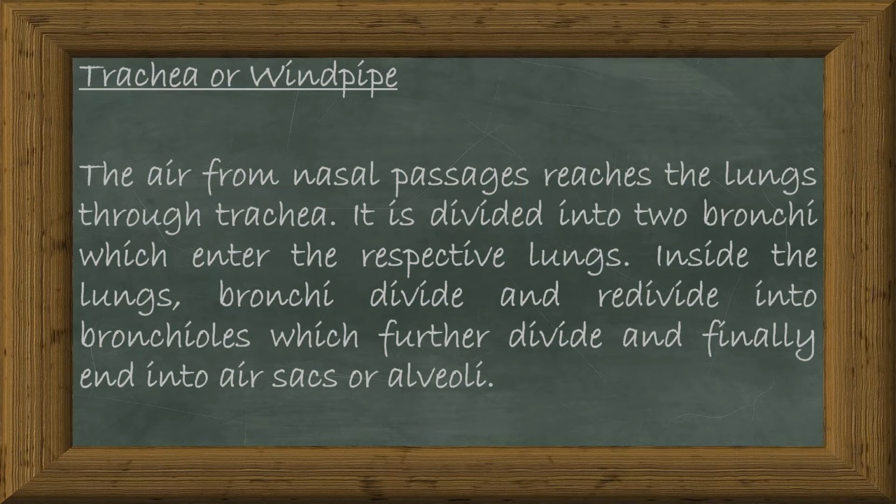Trachea or windpipe. The air from nasal passages reaches the lungs through trachea. It is divided into two bronchi which enter the respective lungs. Inside the lungs, bronchi divide and redivide into bronchioles, which further divide and finally end into air sacs or alveoli.